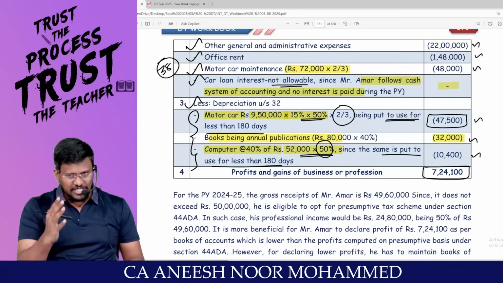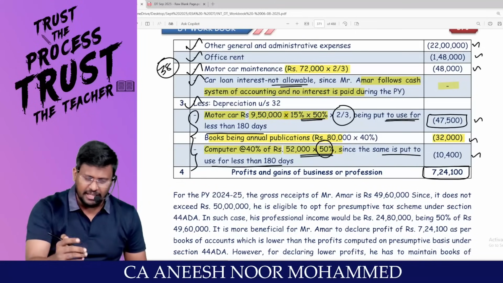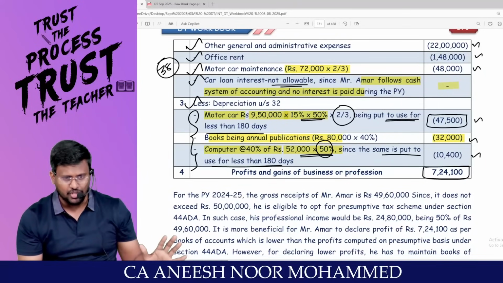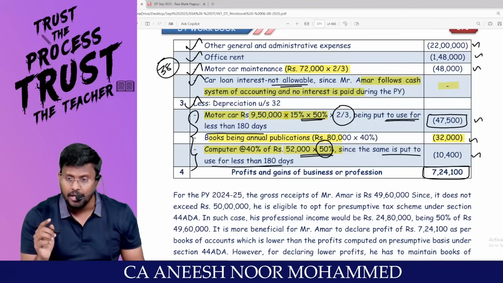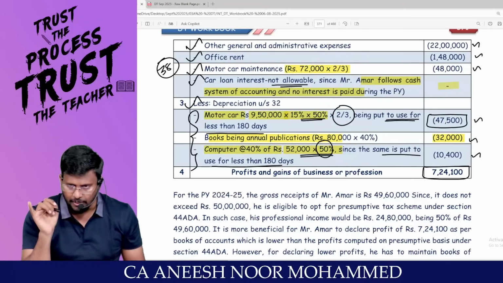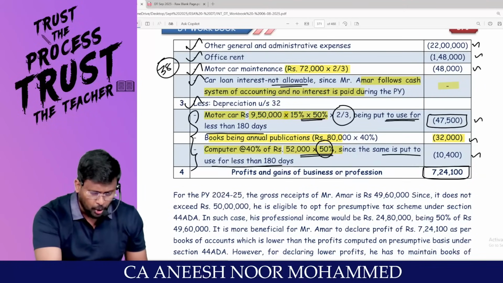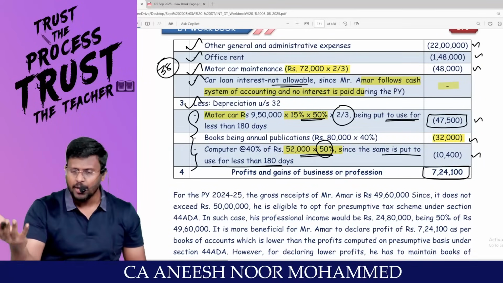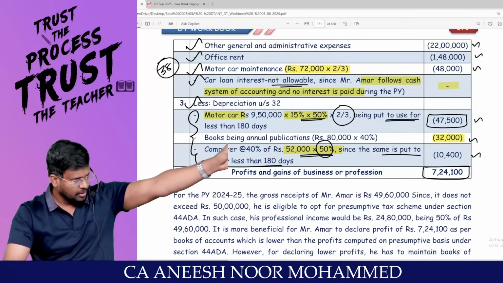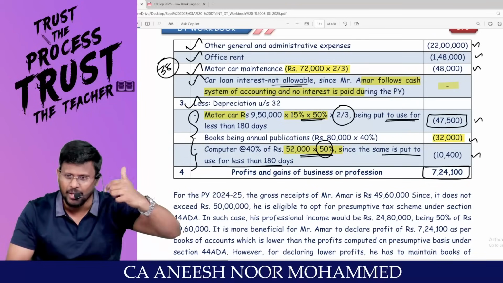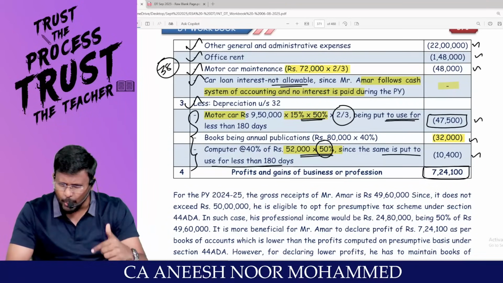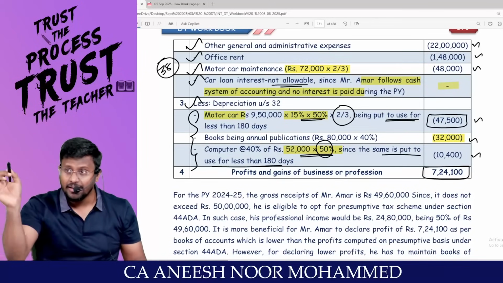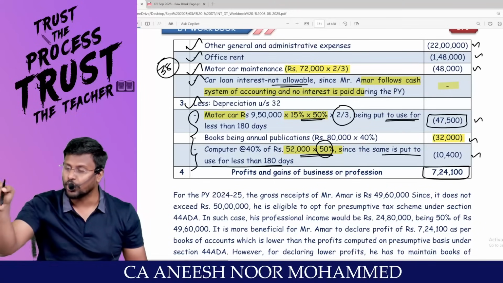Sir, the expense I have paid and the income I have received, that I will be considering in cash. But here, my intention is to find out the taxable profit. If I have not used the motor car, books, or computer, I will not be able to generate the income. So this is not payable to anyone. Is depreciation payable like interest payable? Interest payable I have not reduced because I am following the cash system.